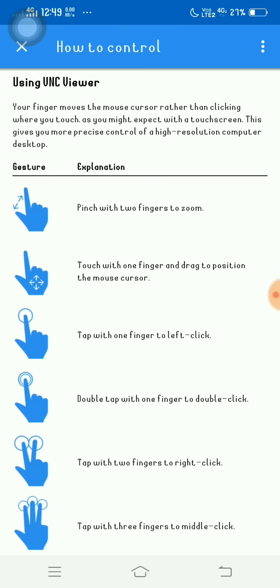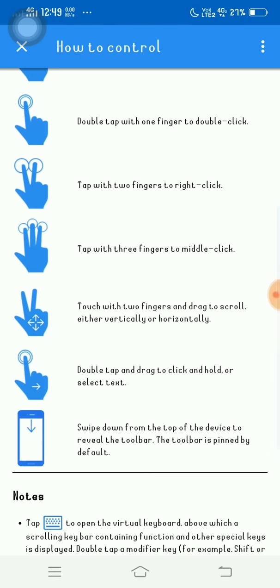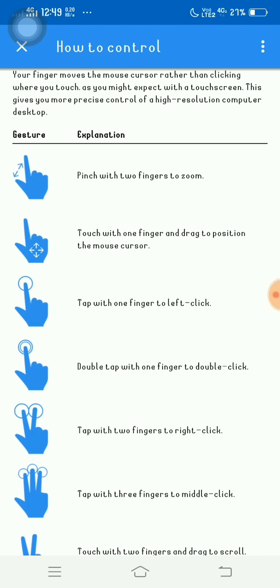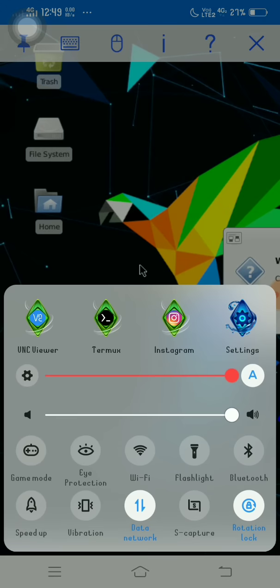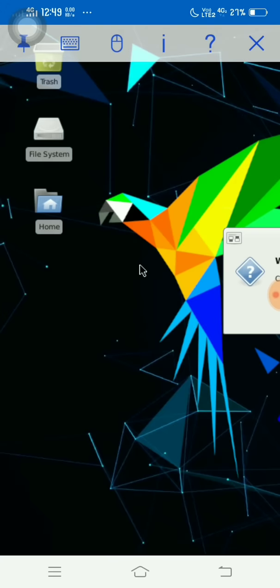And there is some tutorial about how you can control, like pinch the two fingers to zoom out and touch the two fingers and drag to position the mouse cursor, tap with one finger for left click. That's the tutorial. If you want, you can turn off the rotation lock, so we can use landscape mode.